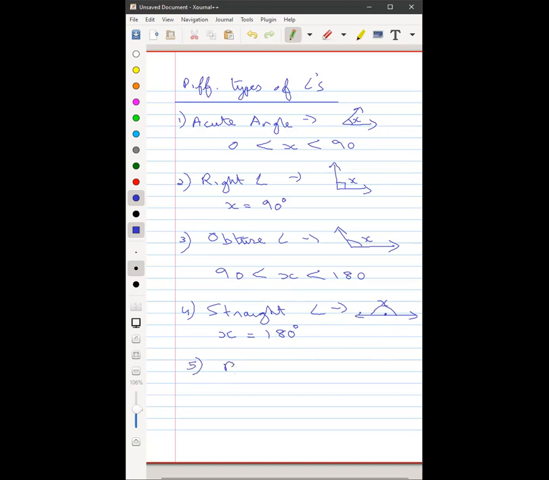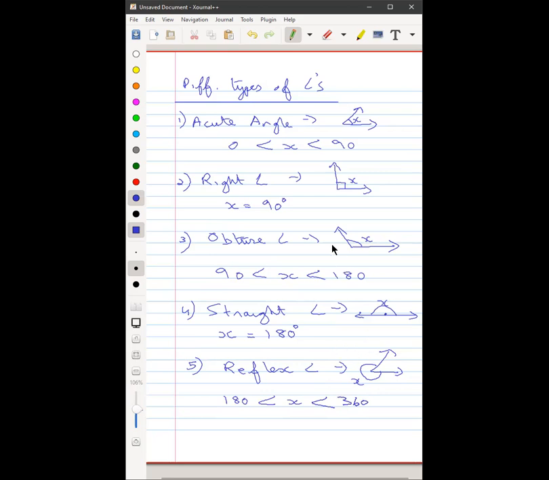Okay, and the last one we can do is a reflex angle. Sharan, what is a reflex angle? Sir, between 360 and 180. 360 and 180 or 180 and 360? Sorry, sir, 180 and 360. Correct. So any angle between 180 degrees and 360 degrees will be called the reflex angle, or it's also called the angle outside.